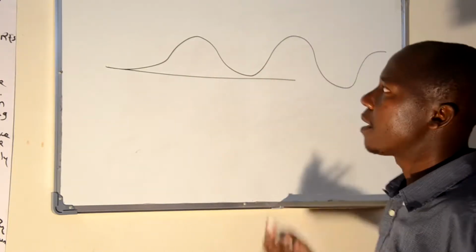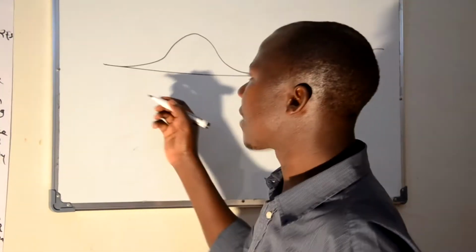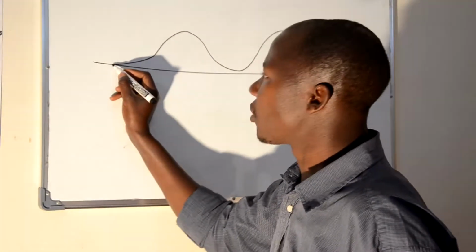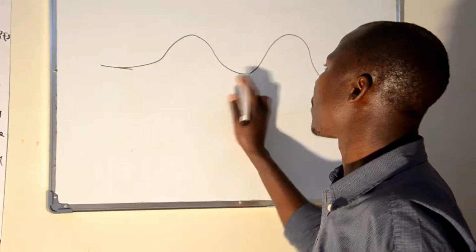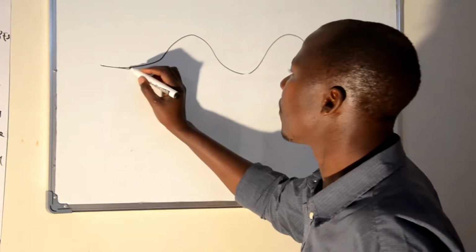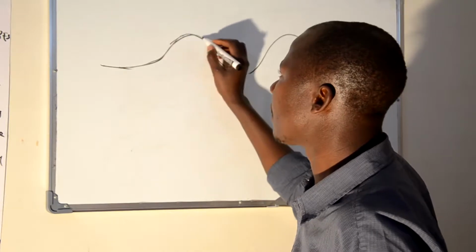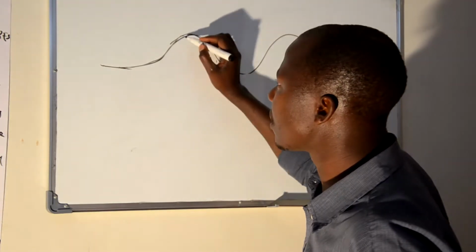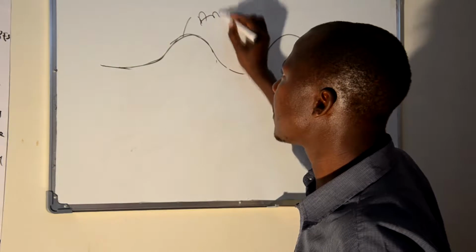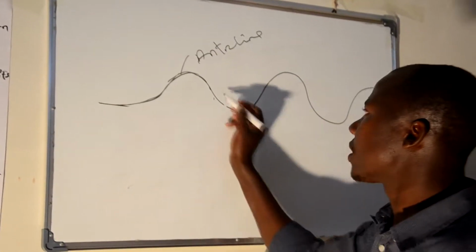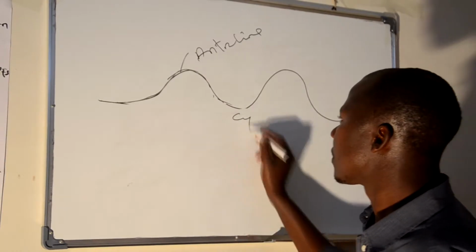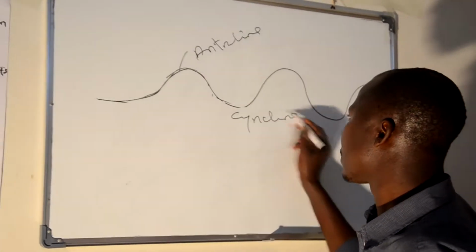Therefore, the formation of an anticline occurs when the crust, which was plain in nature, moves, and the movement of this material leads to the formation of an uplifted landmass. The area which is uplifted is called the anticline, and the one which is downwards is called the syncline.